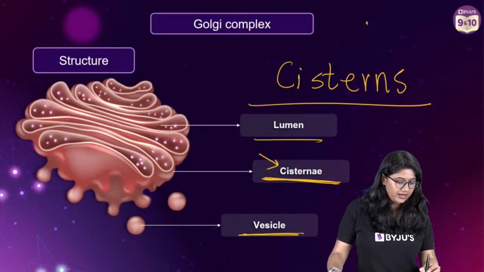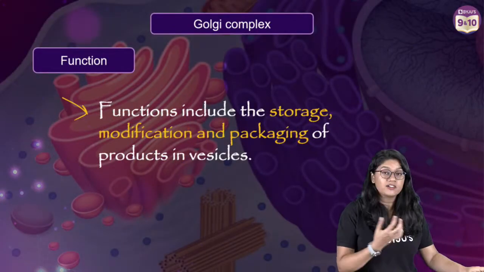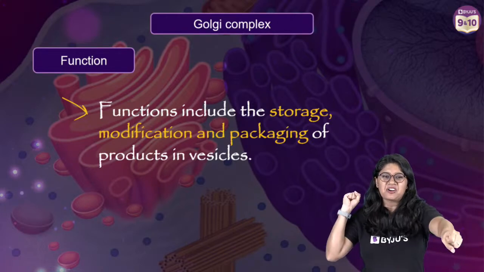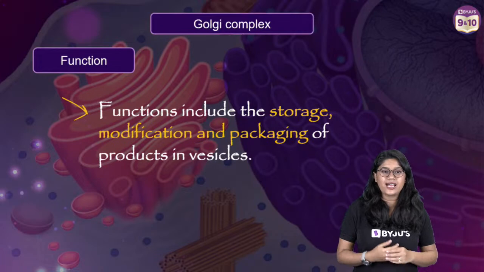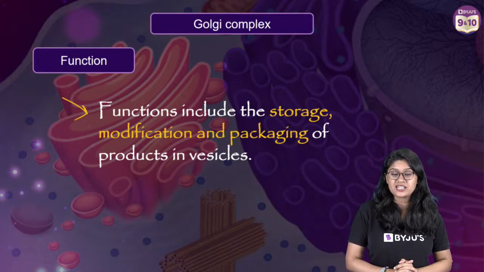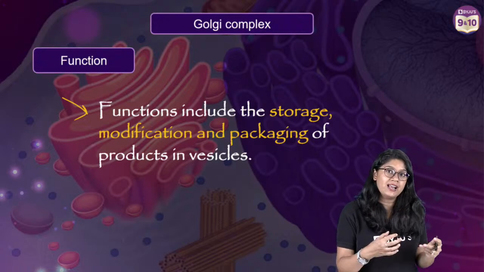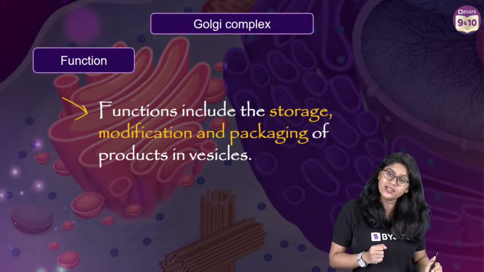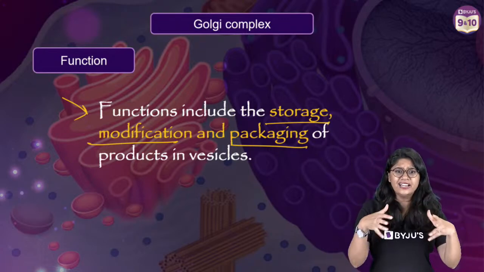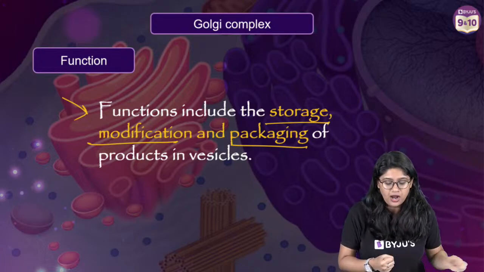Okay, everyone, the other part over here is the vesicle. Now let's understand the function of the Golgi apparatus. I'm sure all of you have heard this: they are called the postman of the cell. Yes or no? And why are they called the postman of the cell? Because they help in carrying materials. They store, modify and pack materials in vesicles and send them to different parts of the cell. First of all, they receive the material from the ER.